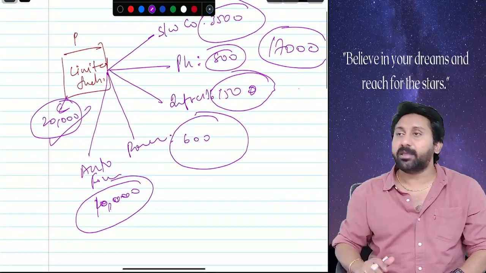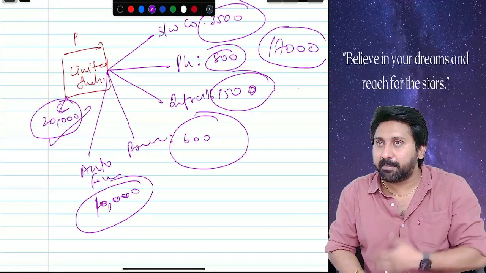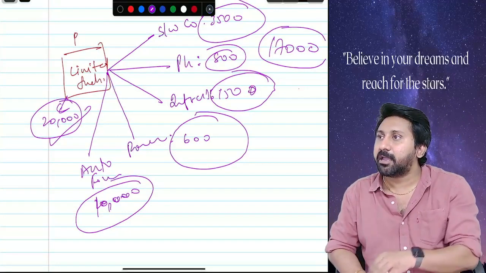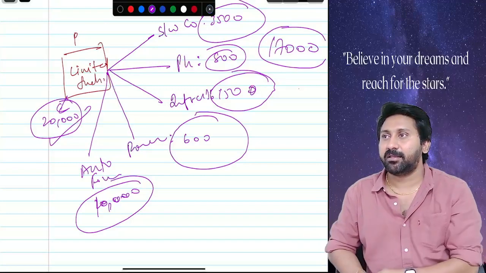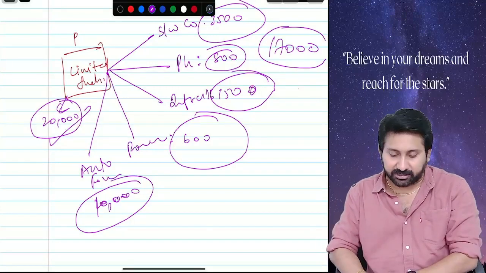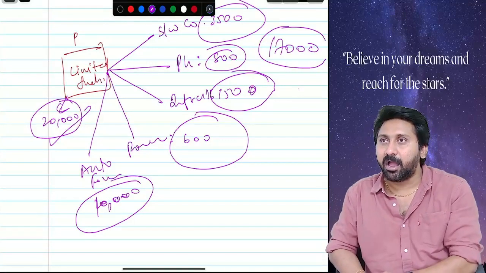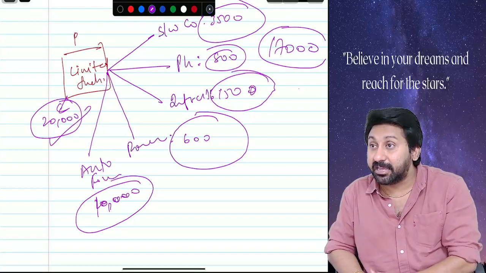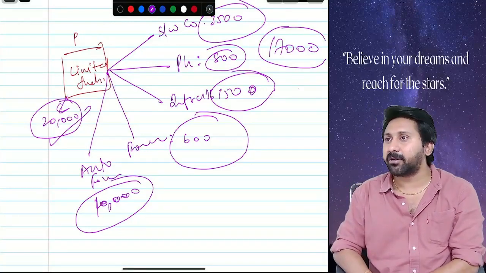Okay, why should we not put all the eggs in one basket? There is a saying: my money, I don't want to put only in pharma. If pharma falls, what should I do? Invest in infra. If infra falls, what should I do? Invest in software. If software is also falling, invest in the power sector. If all the sectors are falling, even then I can save myself. Invest in Nifty directly. Are you understanding or not?